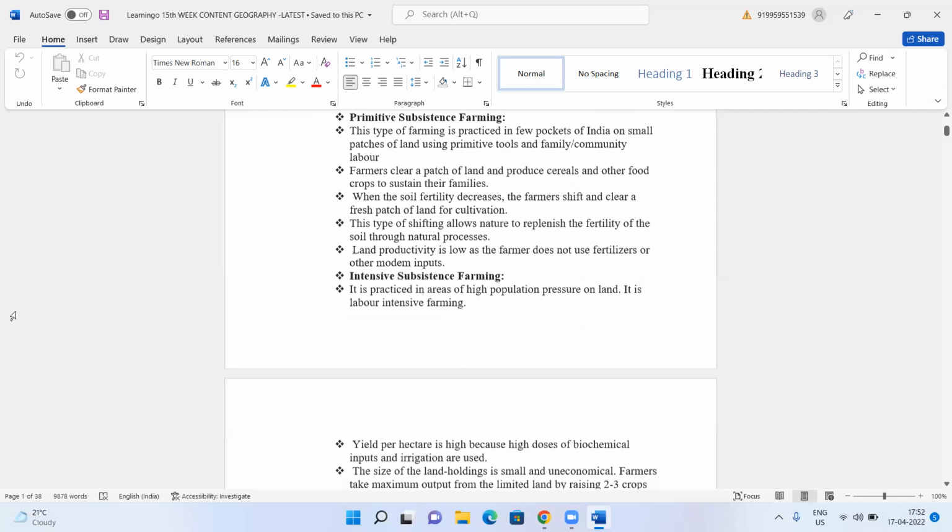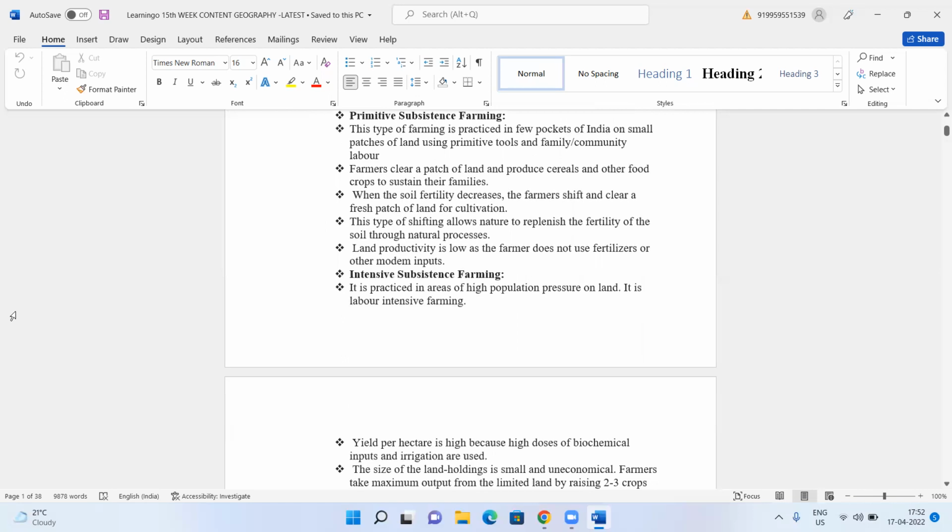The next one is called intensive subsistence farming. It is practiced in areas with high population pressure on the land. It is labor-intensive farming. In the earlier one I said that only family labor is used, but here it is practiced in areas where there is a high density of population. There is a lot of demand for food, and they have to produce more. So they will use whatever land is available, and try to cultivate more and get more and more productivity.